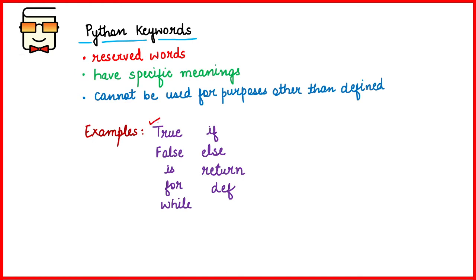Like the Boolean true and false are keywords. Then the is operator is a keyword. The for and while keywords are used for looping in Python. Then we have if, else, and also elif. So these are the words that have specific meaning. Similarly, return and def. Return is used to return a value from a function, and def is used to define a function. There is a whole lot of keywords, and the complete list is given in your NCERT textbook.